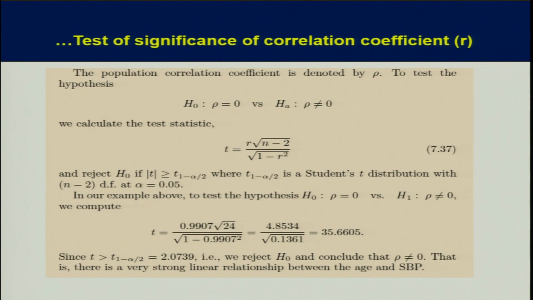So suppose you are going for t-test, then test statistic is R under root n minus 2 divided by 1 minus R square. So you can calculate the value of t and compare with the table value of t. If the calculated value of t is more than the table value of t, then we can say it is significant. Otherwise, your R is non-significant.